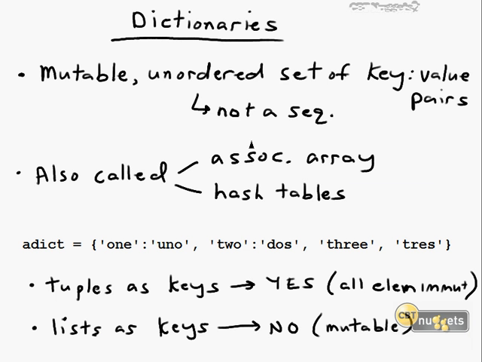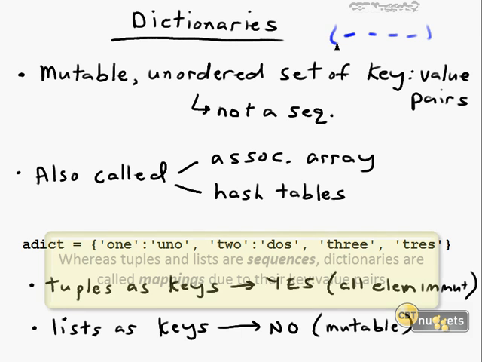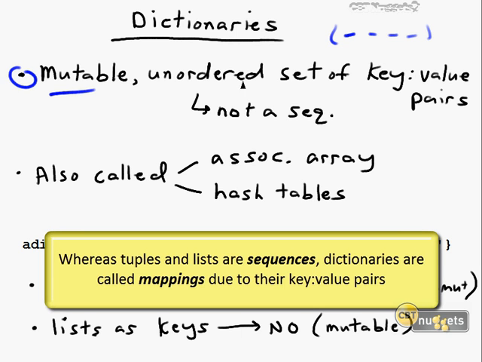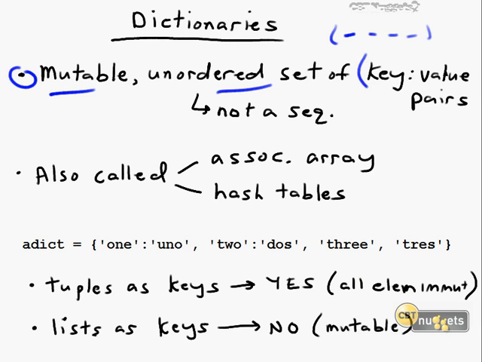The third and final data type we're going to look at in this nugget is the dictionary. Whereas strings, lists, and tuples are all sequences because they consist of an ordered index sequence of objects or items, dictionaries are mutable, but it's an unordered set of not individual items, but what are called key-value pairs. Technical synonyms for dictionaries are associative arrays and hash tables. Those are some $5 ways to refer to a dictionary.